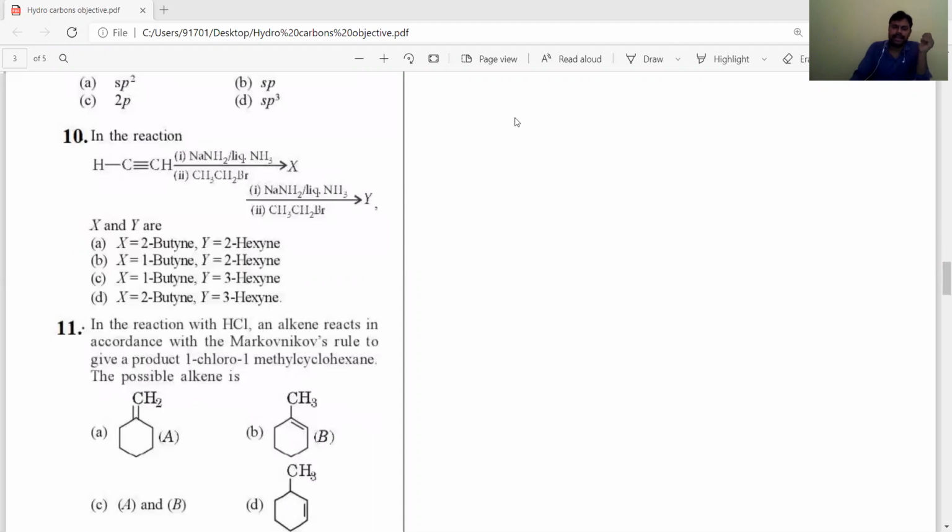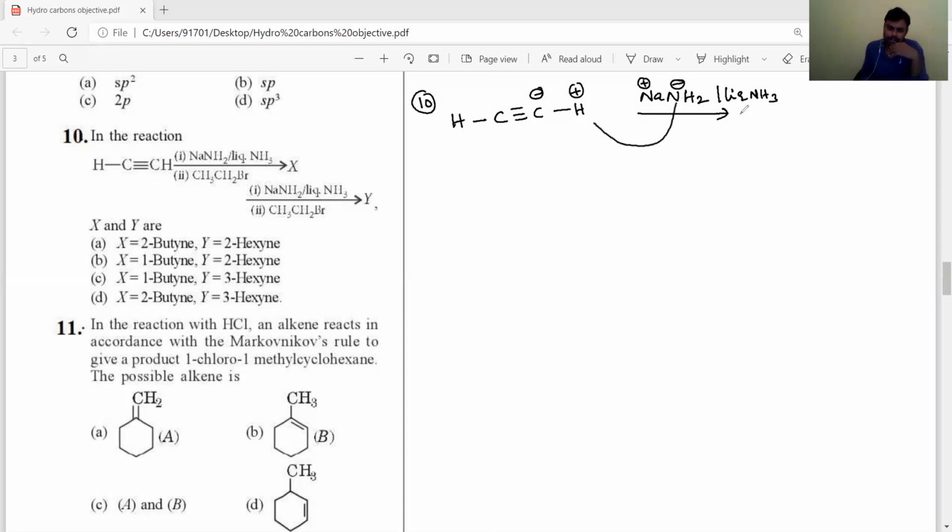It's very easy and it is the application of the chemical property of alkynes. The 10th one: terminal alkynes, like acetylene or ethyne, have two acidic hydrogens. It reacts with a strong base like NaNH2, sodamide, in the presence of liquid ammonia as a solvent. It acts as a base, Na+ NH2 minus. This NH2 minus abstracts this proton and produces sodium acetylide.